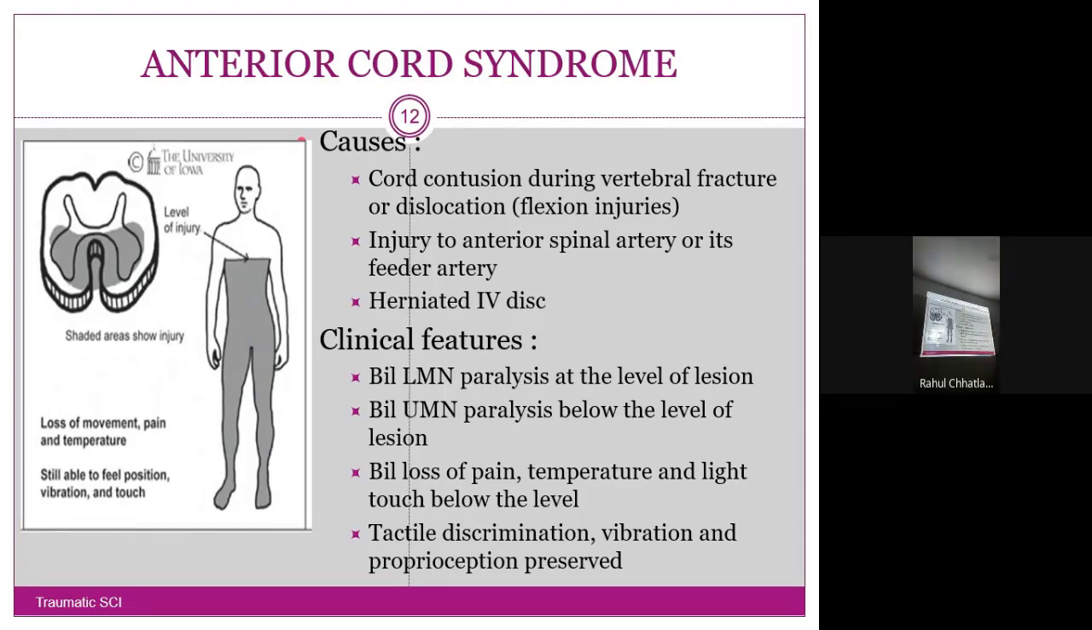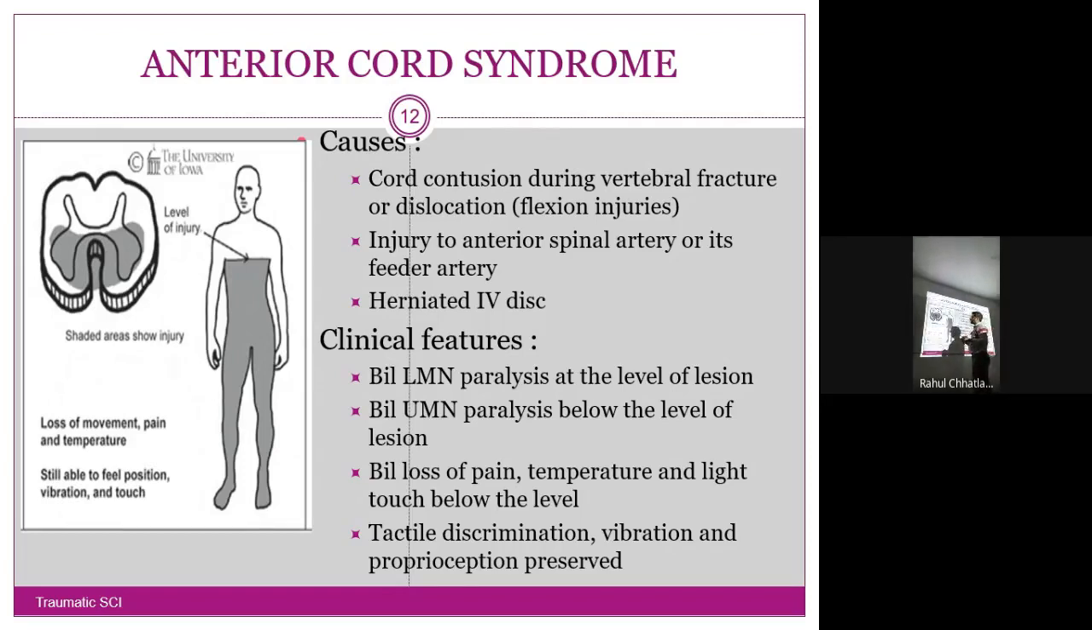Bilateral loss of pain, temperature and light touch below the level, while tactile discrimination, vibration and proprioception are preserved. So only pain, temperature and touch will be affected. All other sensations will be normal. That is the main feature of anterior cord syndrome. You can see the shaded areas showing the injury. This part is affected. Level of injury, for example, is T3, T4. Loss of movement, pain and temperature, still able to feel position, vibration and touch. So that is the difference.